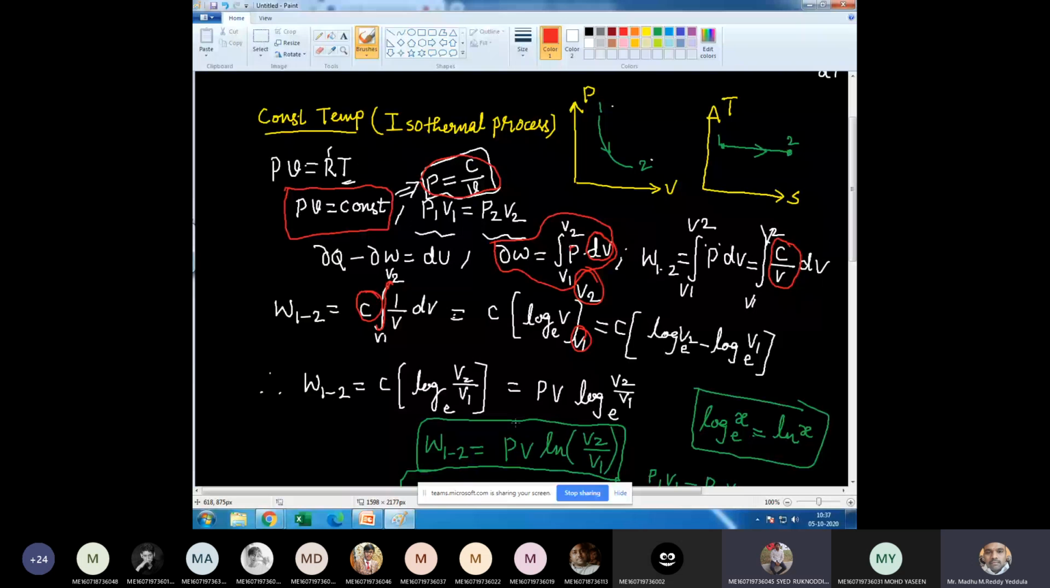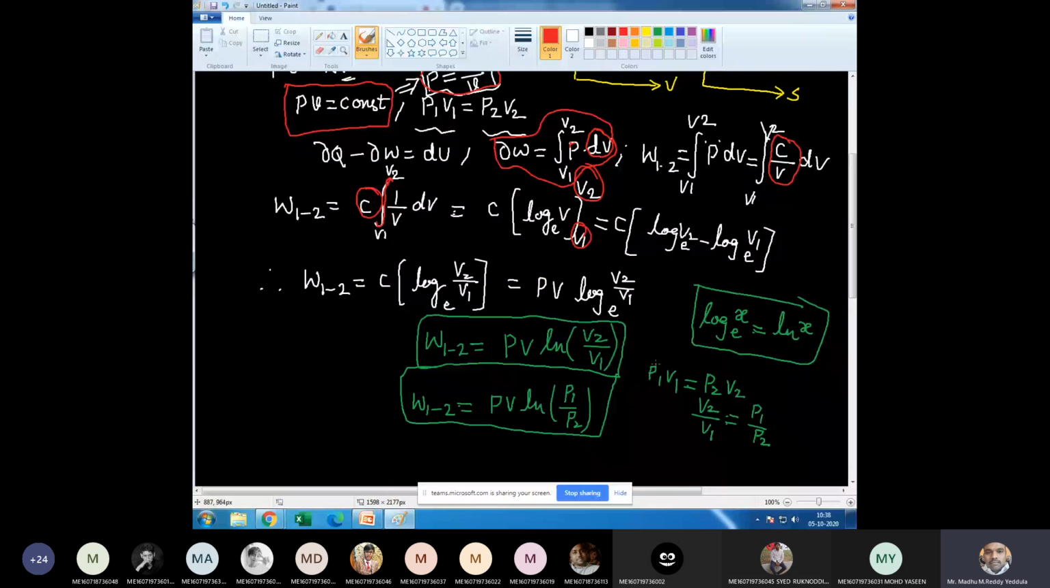And if you want to convert V2 by V1 in terms of pressure ratio, as we know, for constant temperature process, P1 V1 is equal to P2 V2. From this, V2 by V1 is equal to P1 by P2. Now I replaced V2 by V1 in terms of pressure ratio, that is P1 by P2. Clear now? Yes, sir. Right.